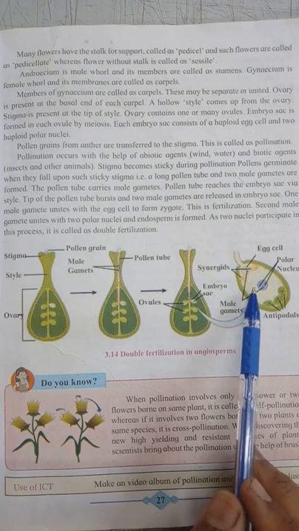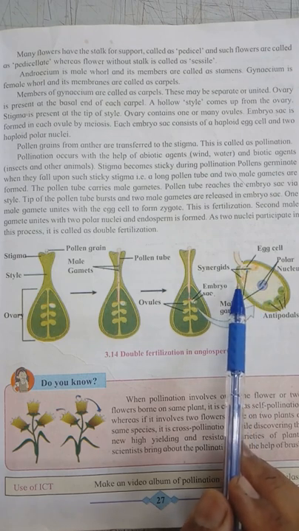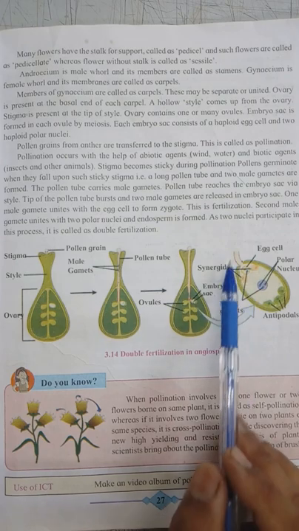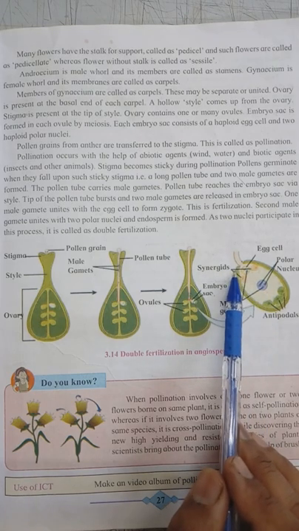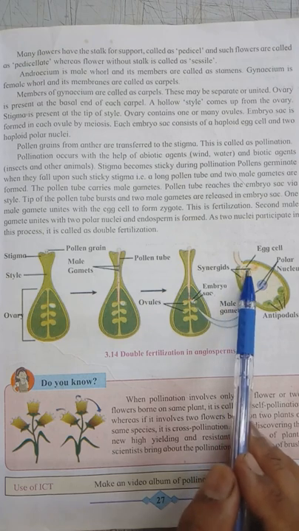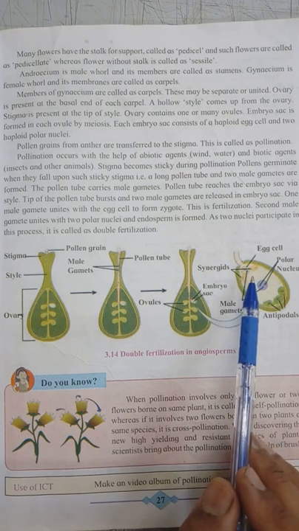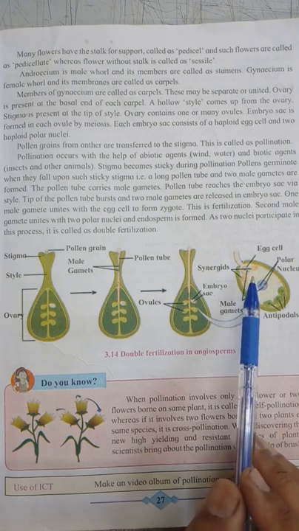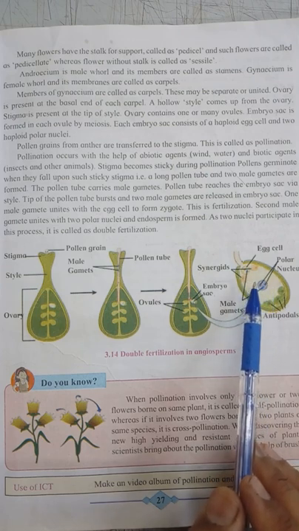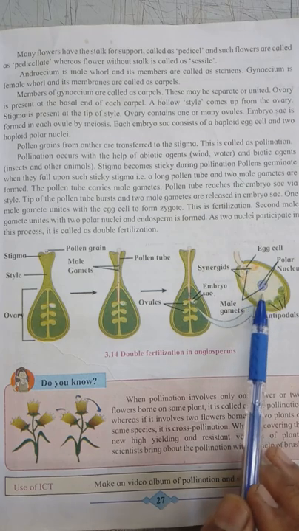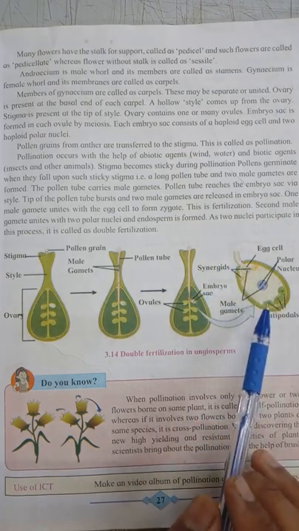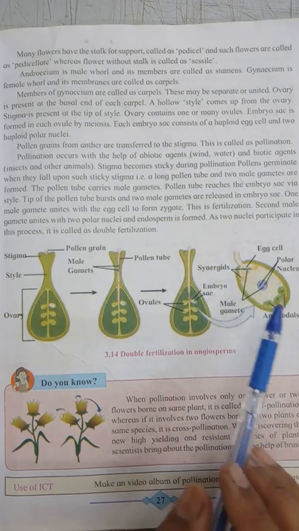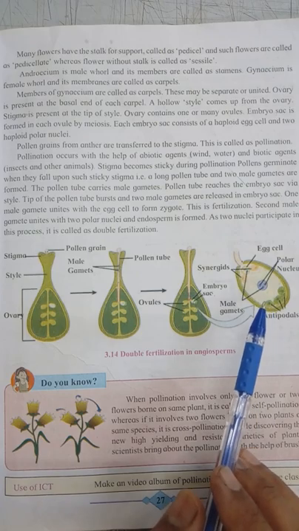As two fertilizations take place in this process, this process is called double fertilization. One fertilization is when one male gamete combines with the egg cell. The other fertilization is when the second male gamete unites with the polar nuclei. In this way, double fertilization takes place. When fertilization is completed, the zygote is formed and the endosperm is formed.